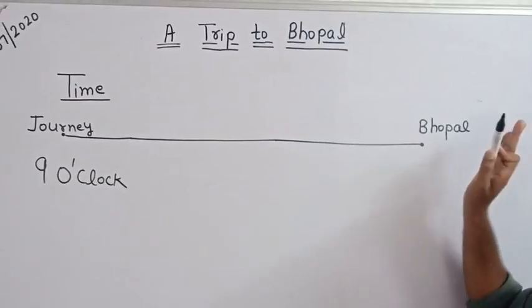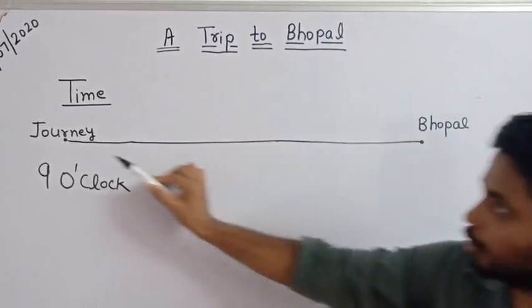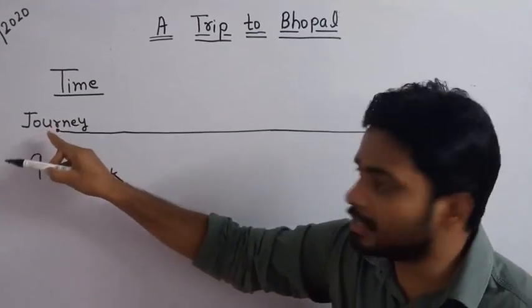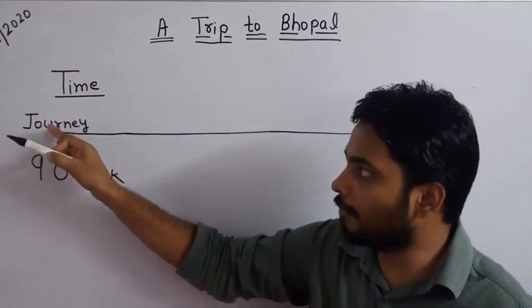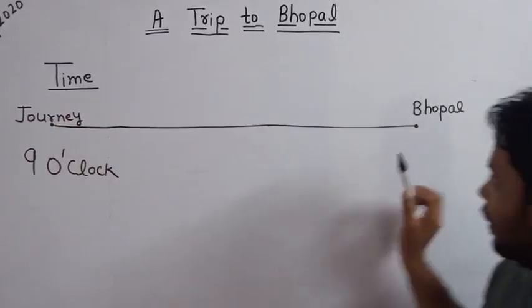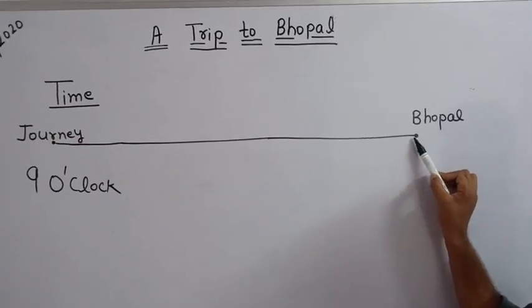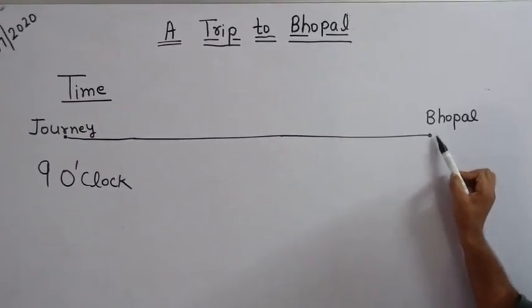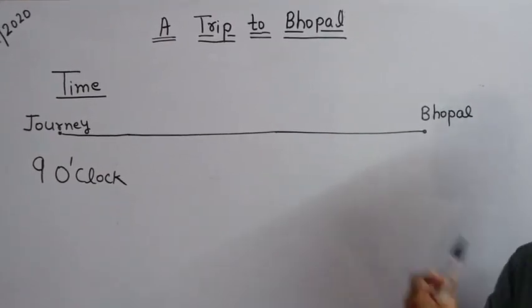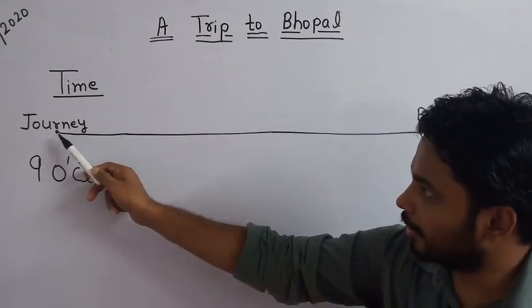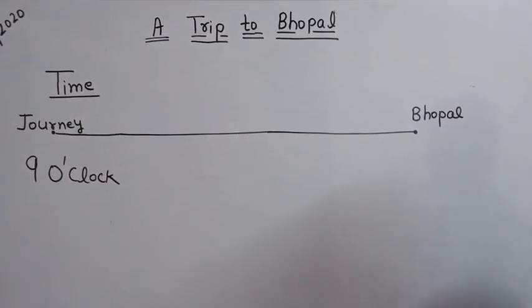Destination is our Magic Planet. Hope you understand this line. The beginning is the journey place, like our school, where we start the journey. The end point is the destination where we have to reach, like Magic Planet. So they have started their journey from school and they have to reach Bhopal.